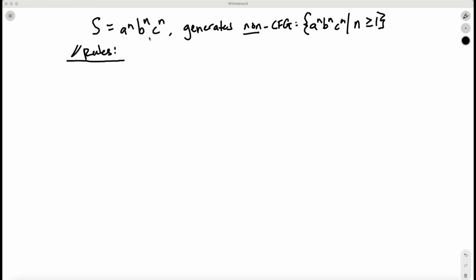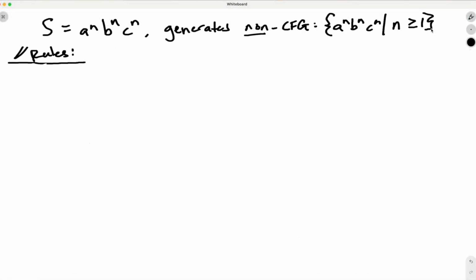In this example, S equals a to the n, b to the n, c to the n, and generates the non-CFG, with n greater than or equal to 1. So let's break this down into rules that we can understand. Our first two rules are going to be breaking down S into the first starting components, which are going to be A with B and C capitalized following it, or the second condition where we can go S into A and itself followed by BC. This will let us pull out all the A's at the start of the string for when we need to process them later.